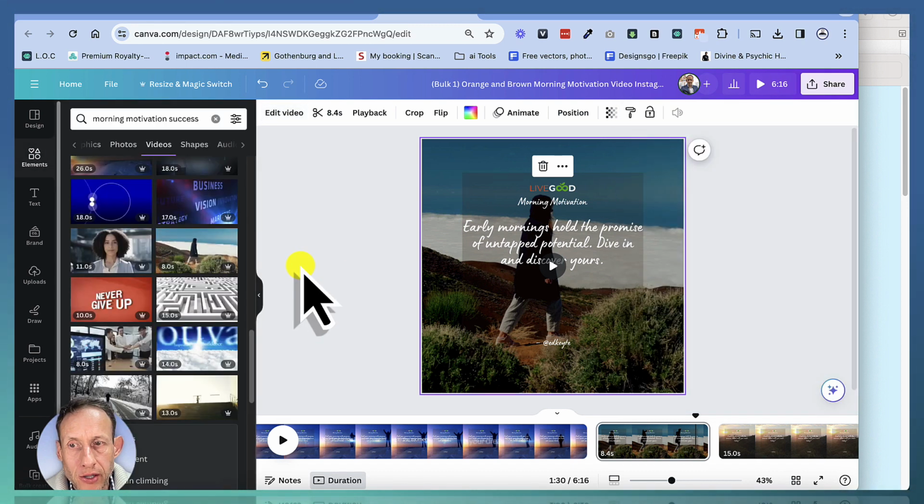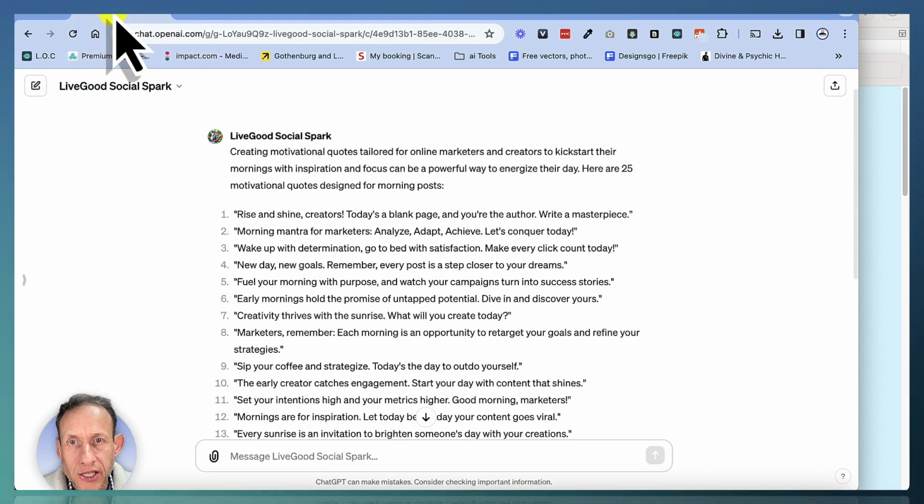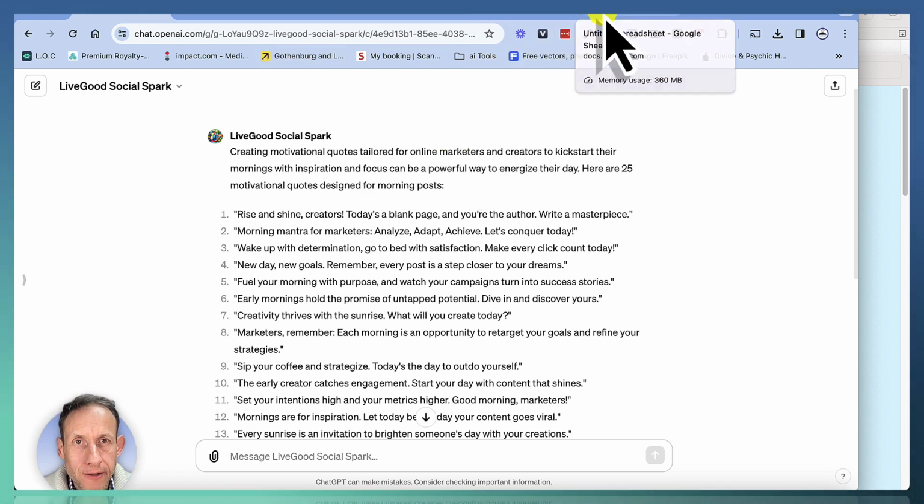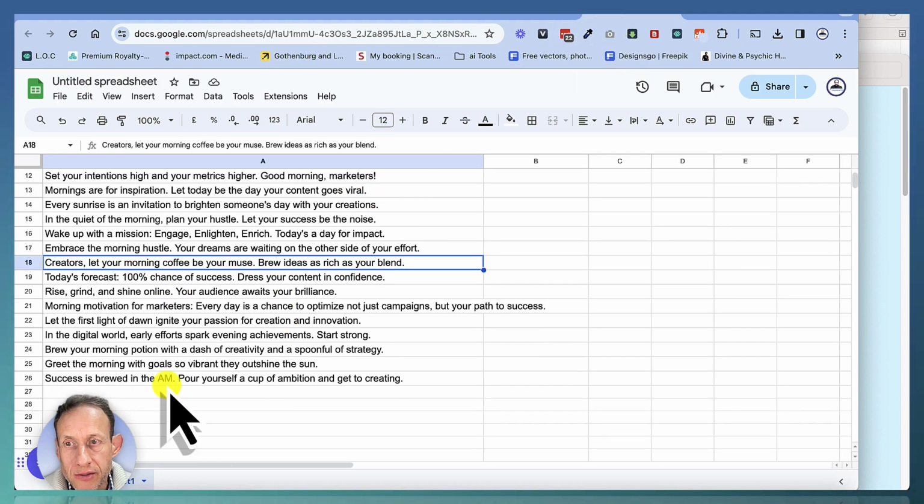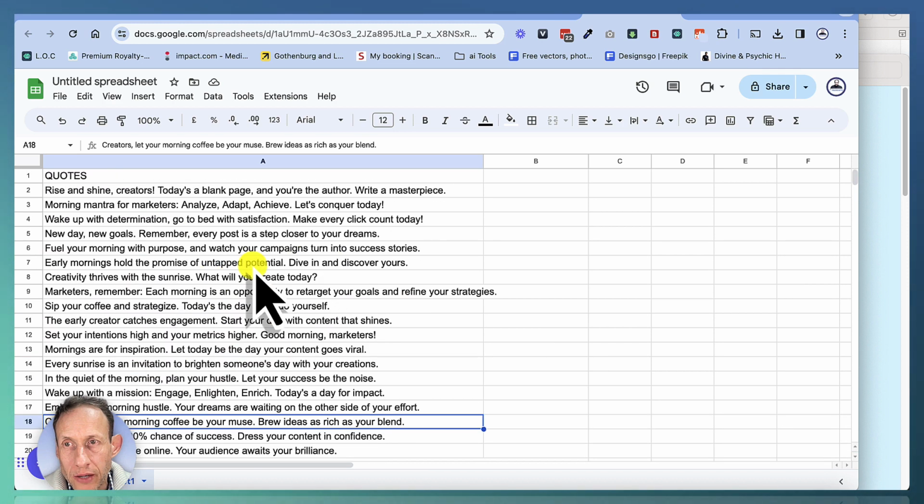It could be 30 posts. You can generate however many posts you want in advance. So if you want to create a whole month's worth of content or 6 months of content, it's up to you. You just get ChatGPT to generate the content. You put it into a Google Doc, which is free. Okay, I've got 25 quotes, but I've got that as a title there.